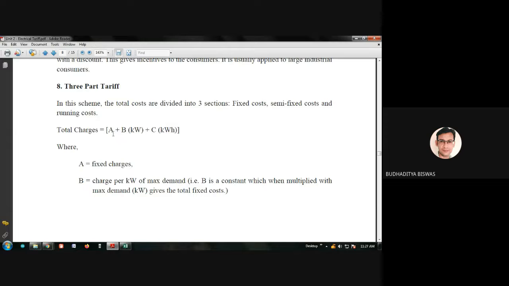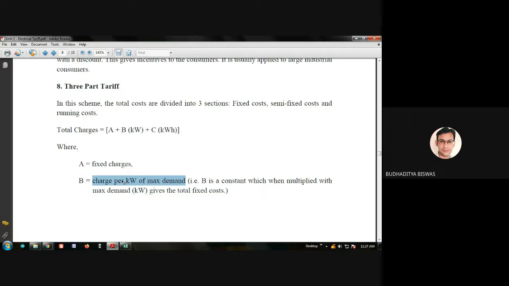A is called the fixed charges, and B is called the kilowatt maximum demand charge. As I have mentioned many times, if your maximum demand is high, the company needs to install more alternators, higher rated alternators, higher building, and higher capital investment for installing the power plant to supply this maximum demand. So that's why this is a part of the fixed charges.